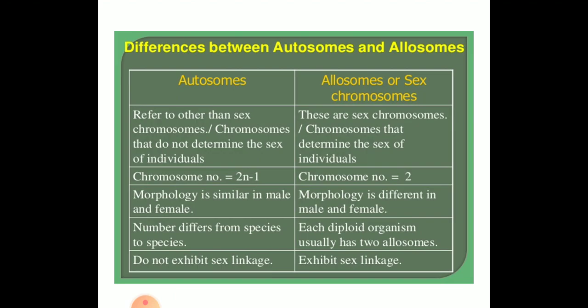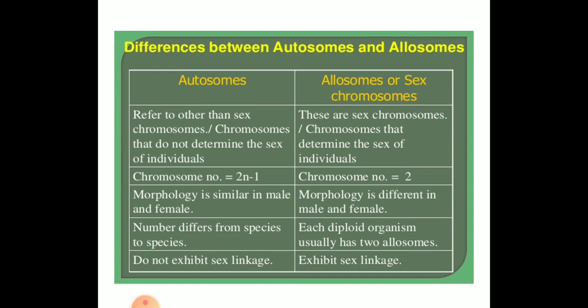And the difference between autosomes and allosomes: autosomes, as I have said, are vegetative type of chromosomes. These are sex chromosomes. The chromosome number is 2n minus 1. See how to determine the chromosome number. Whereas in allosomes it is just 2, the double of that. The morphology of autosomes is similar in male and female, whereas sex chromosomes differentiate as XX and XY. The number differs from species to species, but each diploid organism usually has two allosomes.